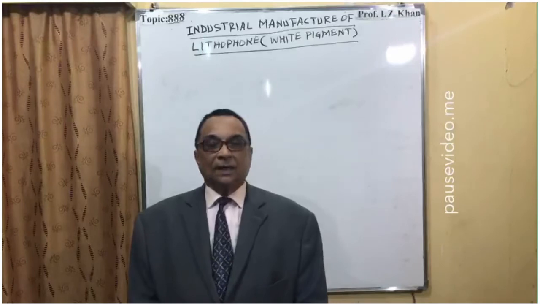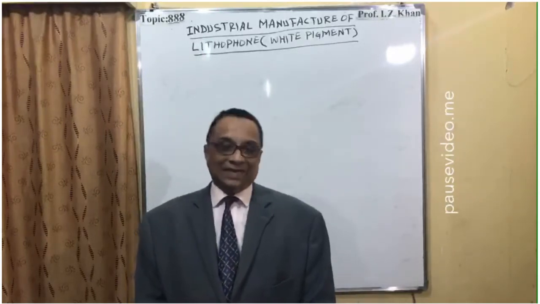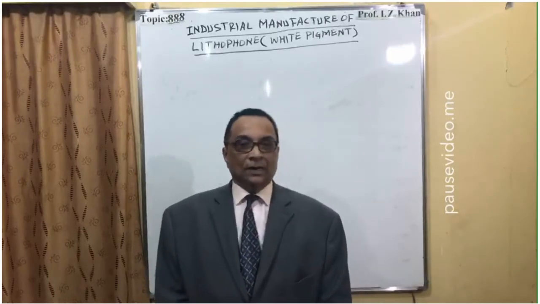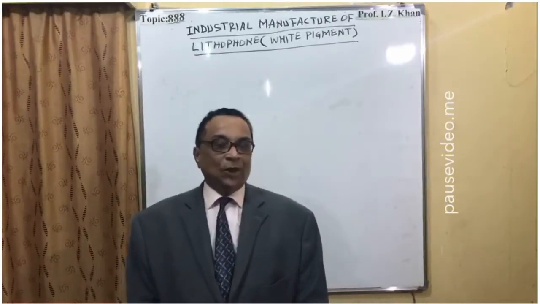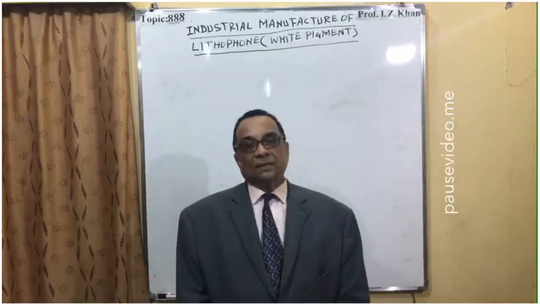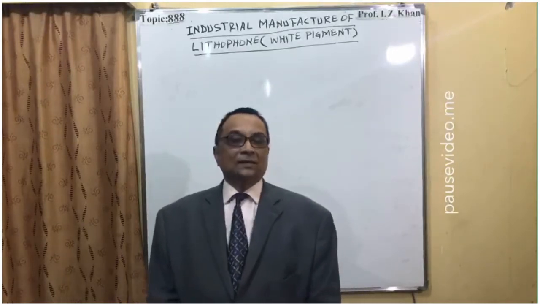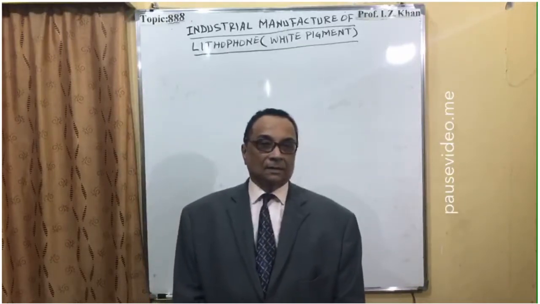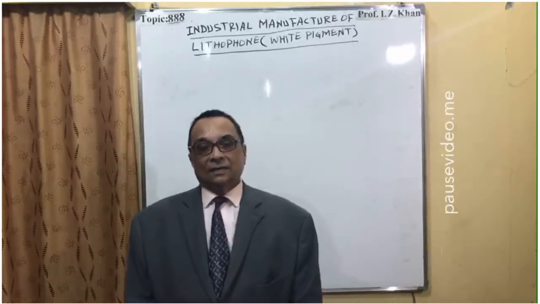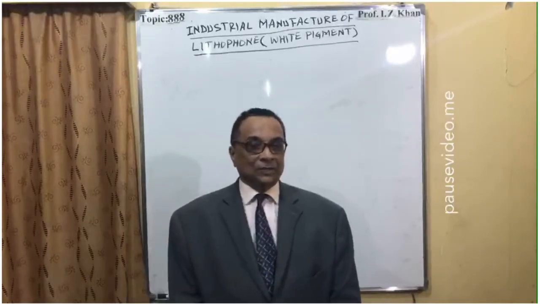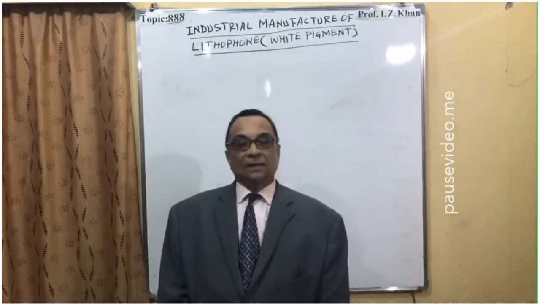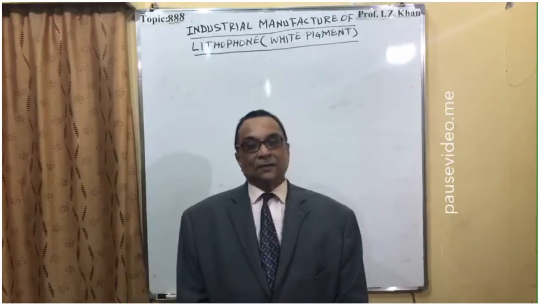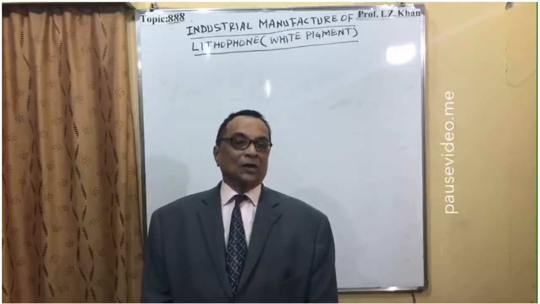For the production of 1 ton of lithophone, we require 0.85 ton of barite, that is the mineral of barium sulfate, zinc scrap 0.4 ton, sulfuric acid 0.50 ton, and coal 1.1 ton.